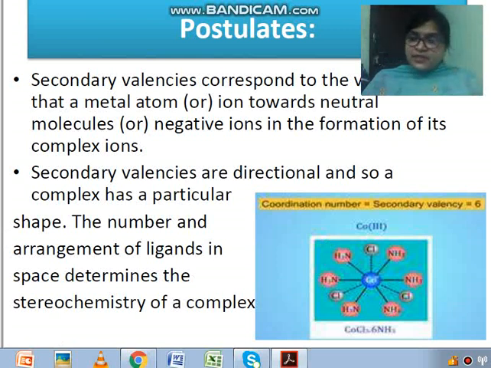Primary valency is ionizable, the secondary valency is not ionizable. The primary valency is satisfied by negative ions, while the secondary valency is satisfied by neutral molecules as well as negative ions. Here you can see the secondary valency is denoted by a solid line, while the primary valency is shown by a dotted line, and the secondary valency gives a particular stereochemistry to a complex.